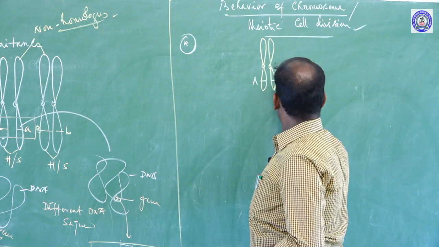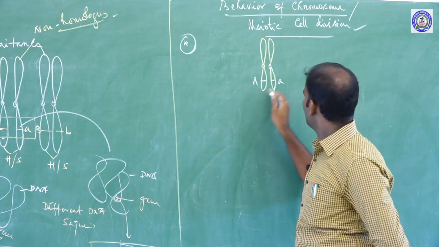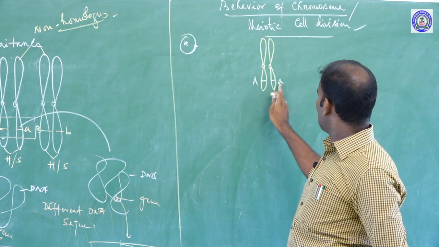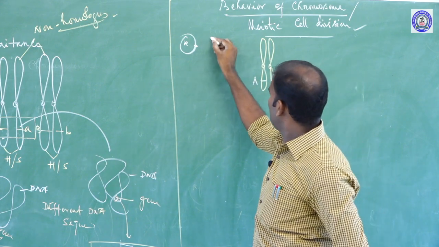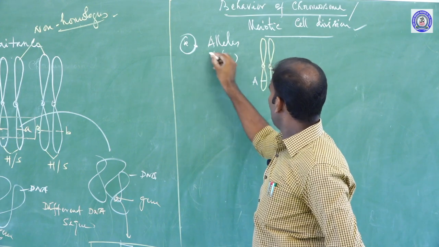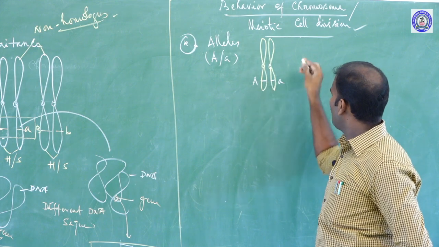Capital A, small a. These are called homologous. First concept: alleles of a genotype are located on the same locus of the homologous chromosomes.